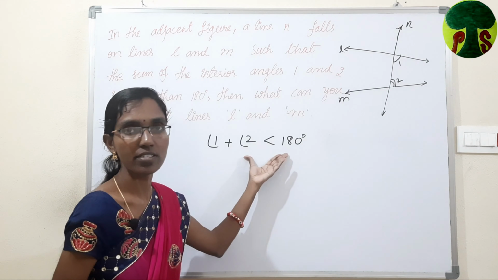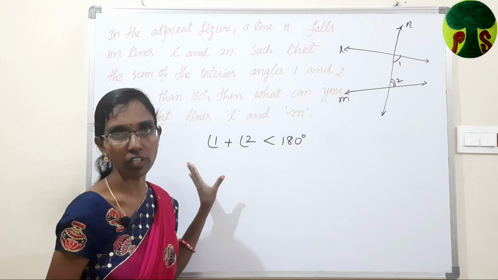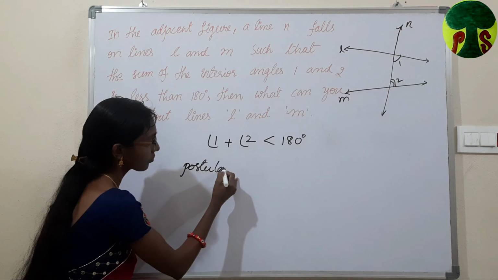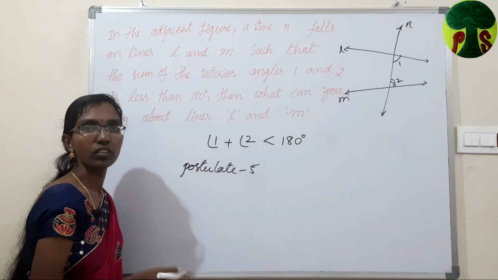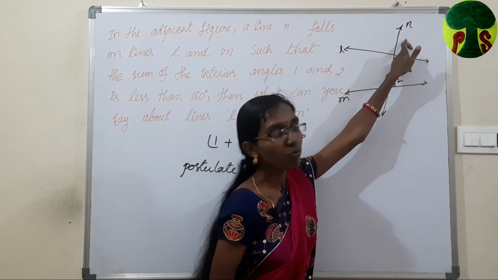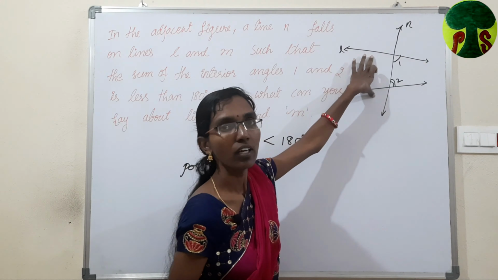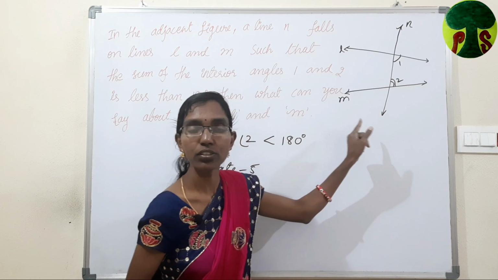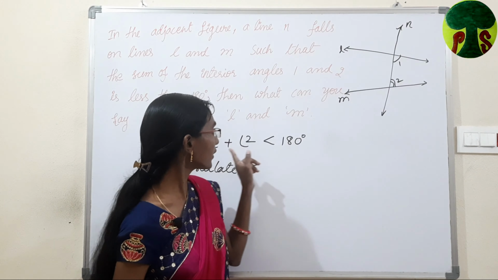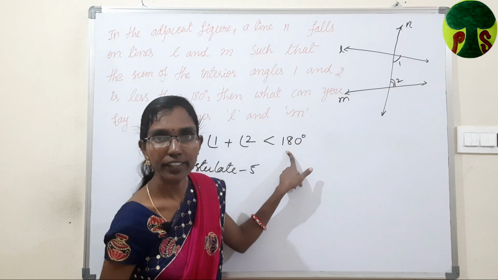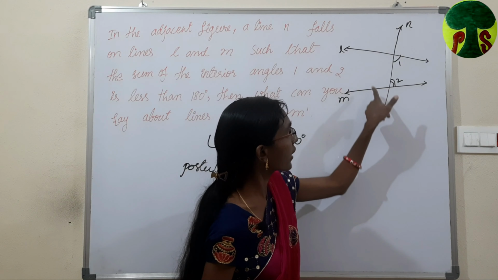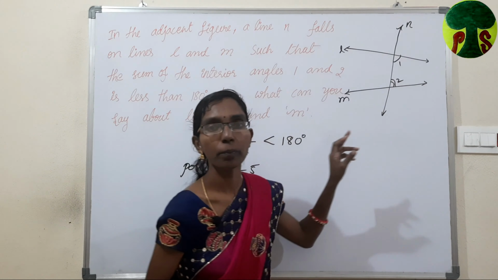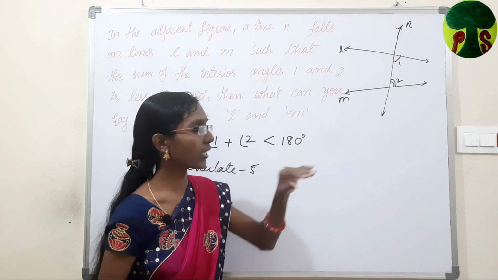Less than 180 degrees. According to Euclid's postulate 5: if a line falls on 2 straight lines and the sum of the 2 interior angles is less than 2 right angles, or less than 180 degrees, then the 2 lines, if we extend them, will meet each other at an infinite distance.